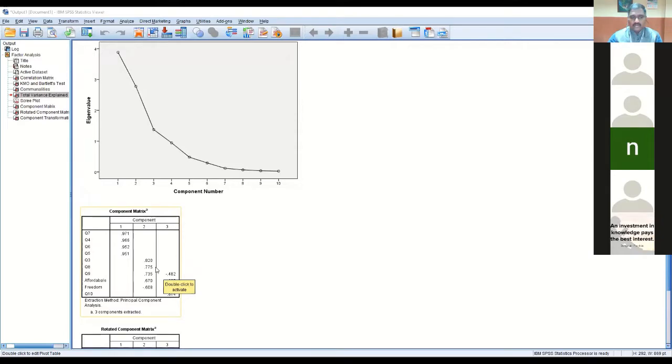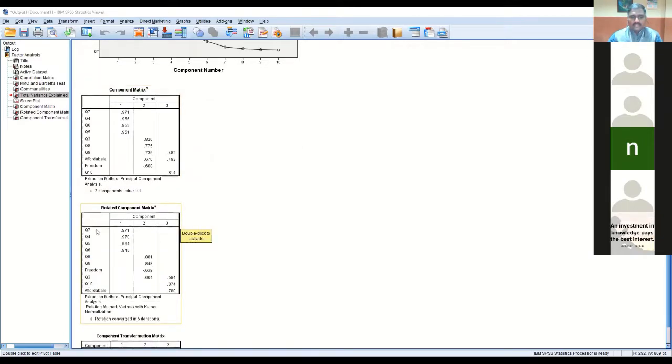And this is the component matrix. And finally, this is the rotated component matrix. Now see, question numbers 7, 4, 5 and 6 can be put under factor number 1. Questions 9, 8, 2, 3 can be put under factor number 2.